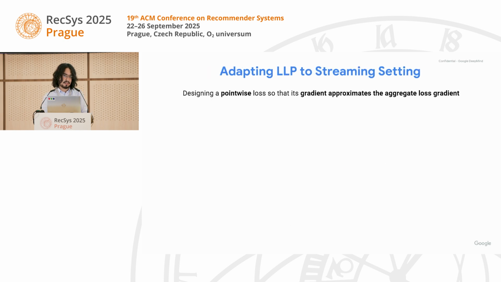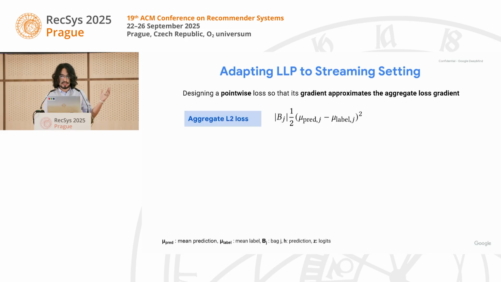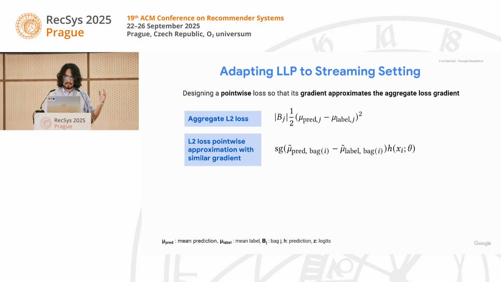The key insight here is we can design a pointwise loss that has a gradient that behaves in a similar way to the gradient of the aggregate loss. If we look at the L2 loss, when we perform our pointwise approximation, we obtain a loss that looks like this. And it has the model predictions, and they are multiplied by some weights. And these weights correspond to the mean error of the model on the corresponding bag.